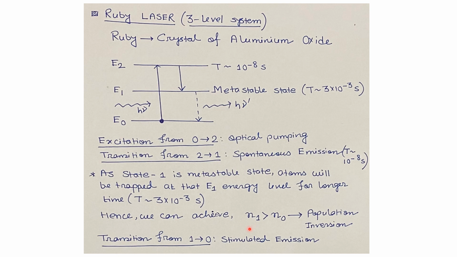So this condition N1 greater than N2 is known as population inversion, that we have discussed in the earlier slides. Now, if we can achieve the population inversion, then we can easily get the enhanced stimulated emission, and that process will happen in between the energy state 1 to 0. So, we understood how the laser effect happens in the case of ruby laser.